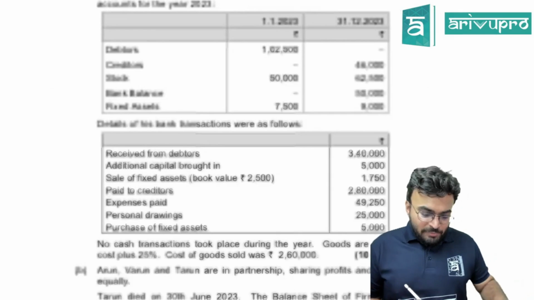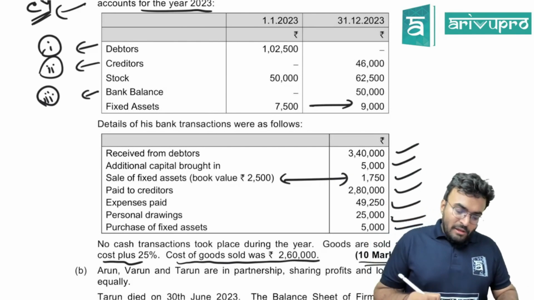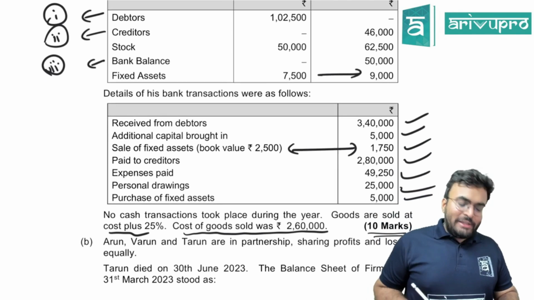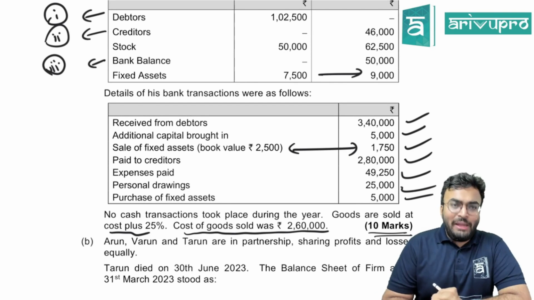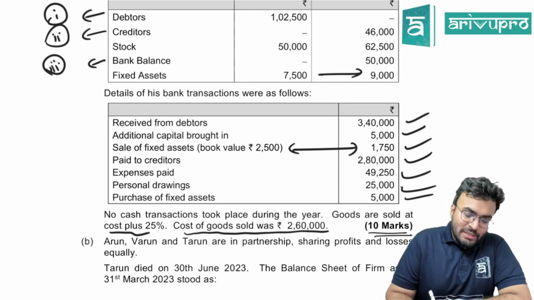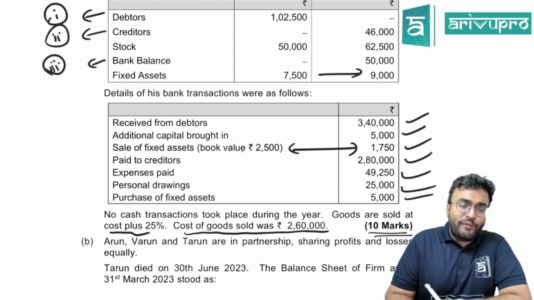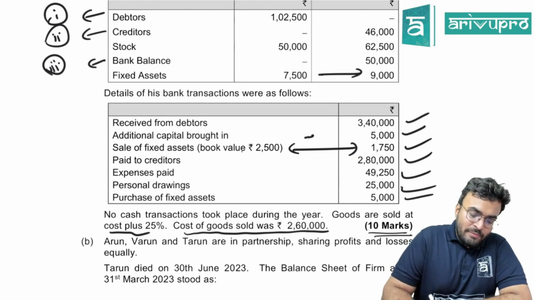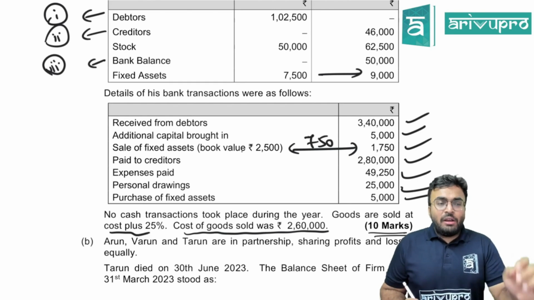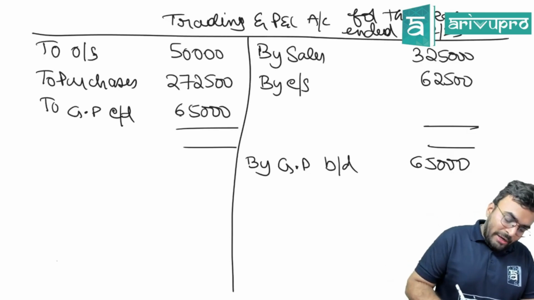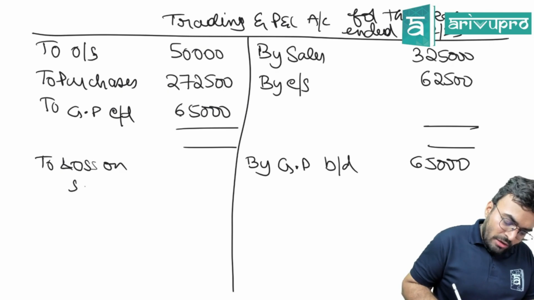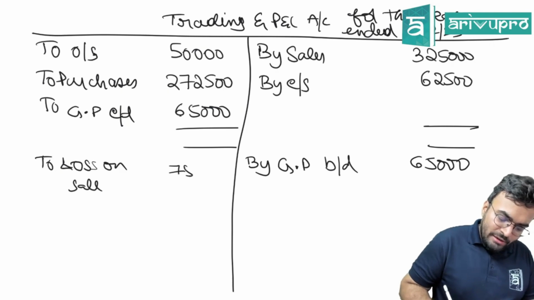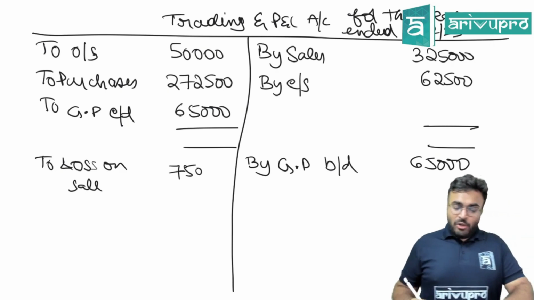Now, tell me, other things. Received from debtors will not come to my P&L. Additional capital brought in will not come into my P&L. Sale of fixed assets, book value 2,500, sold for 1,750. What is this? 750 is the loss. So what you will do, go into the P&L and write to loss on sale. Loss on sale is 750. I hope you know this.